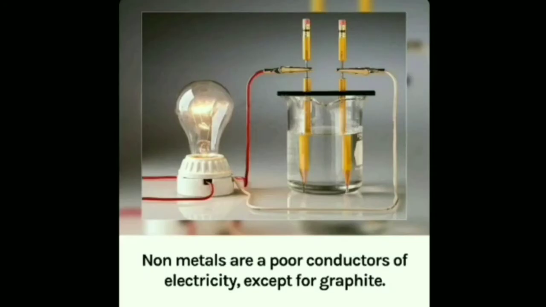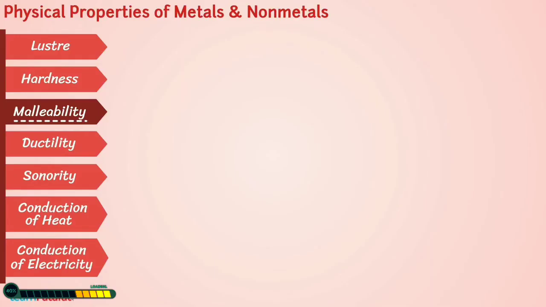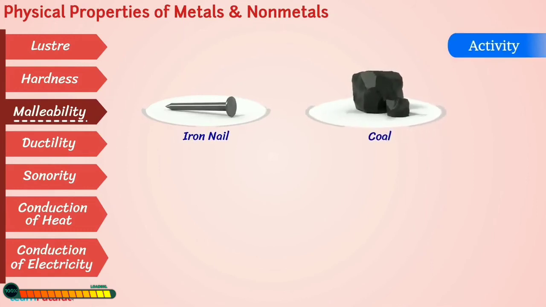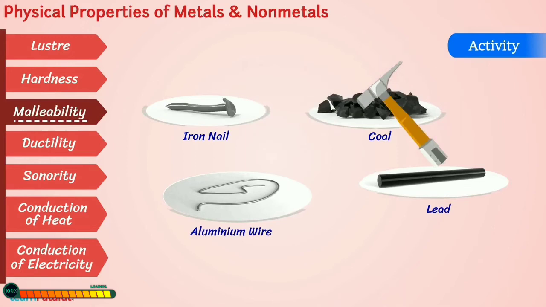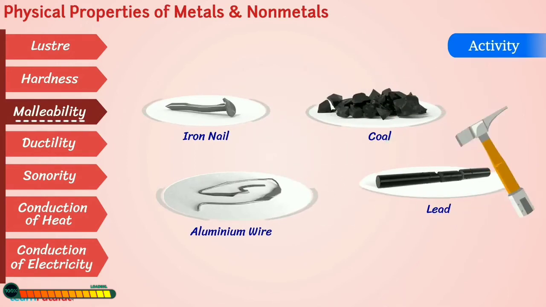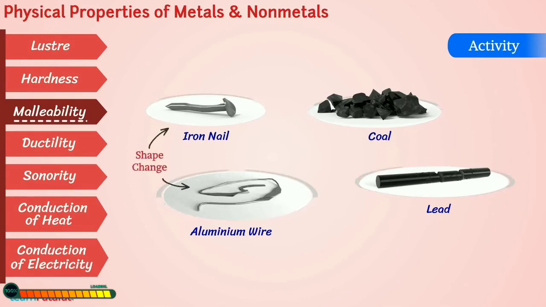Now we will perform some activities. First of all, we will perform an activity to test the malleability of the metals. So first we have to take an iron nail, a coal piece, an aluminium wire and lead. And then we have to beat each of them with a hammer. Now, what do you observe? The iron nail and aluminium wire change their shape. But coal and lead, they only break into pieces.